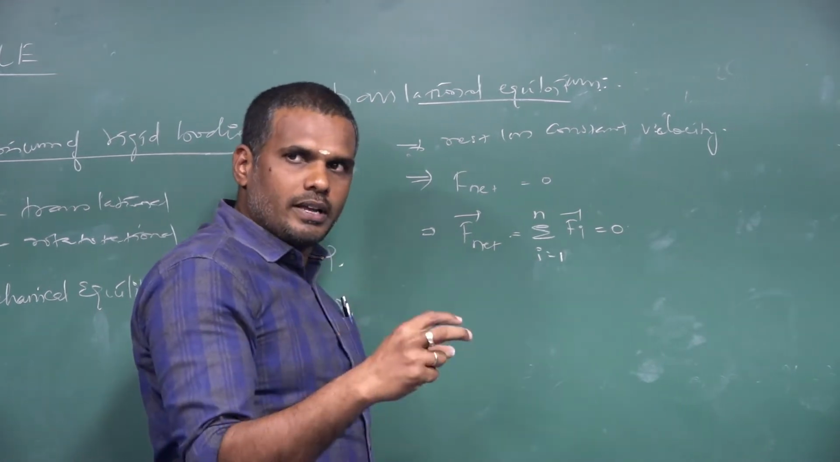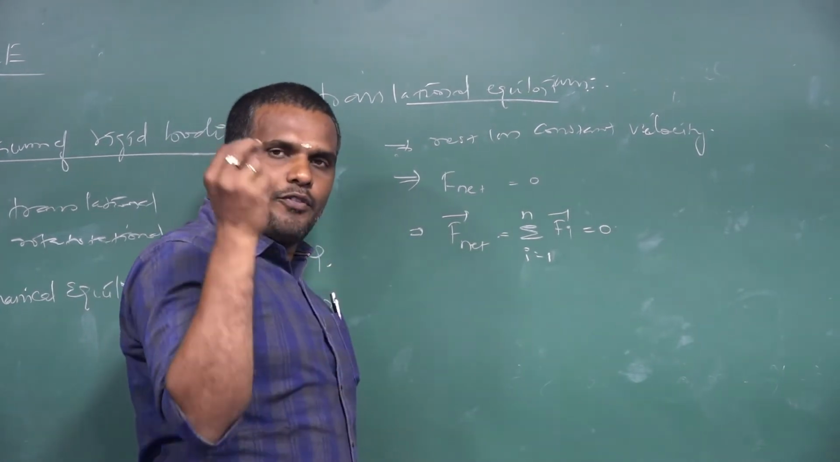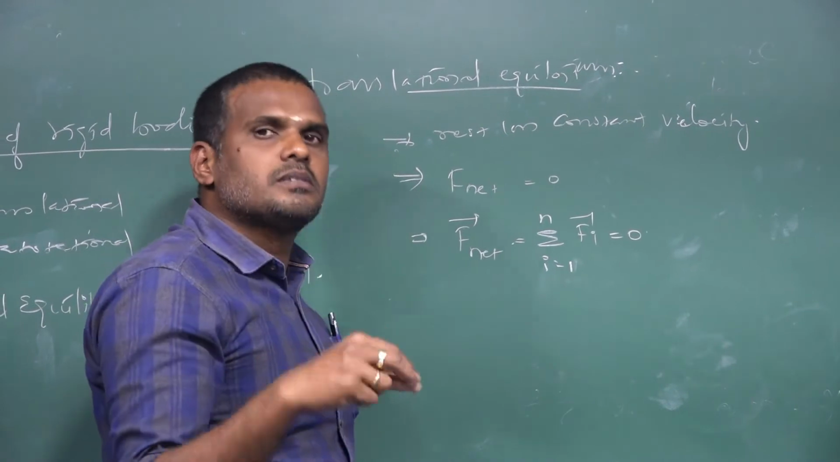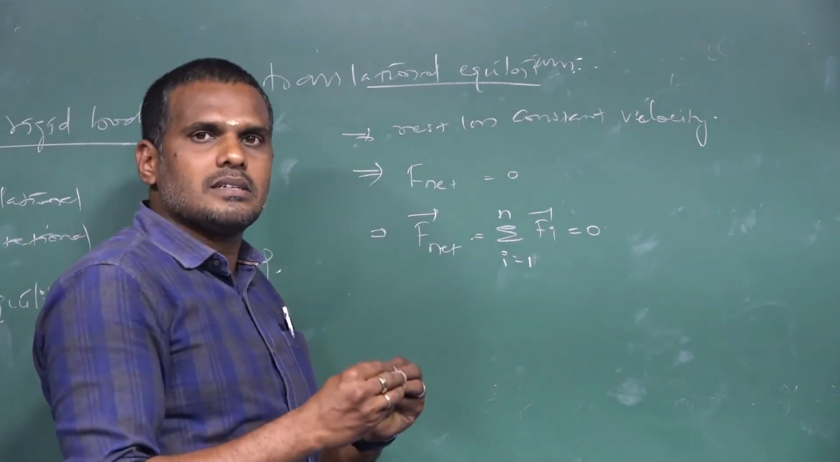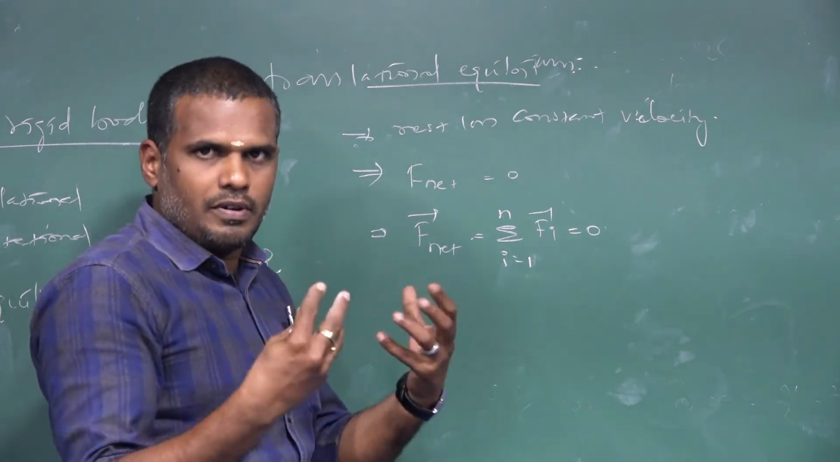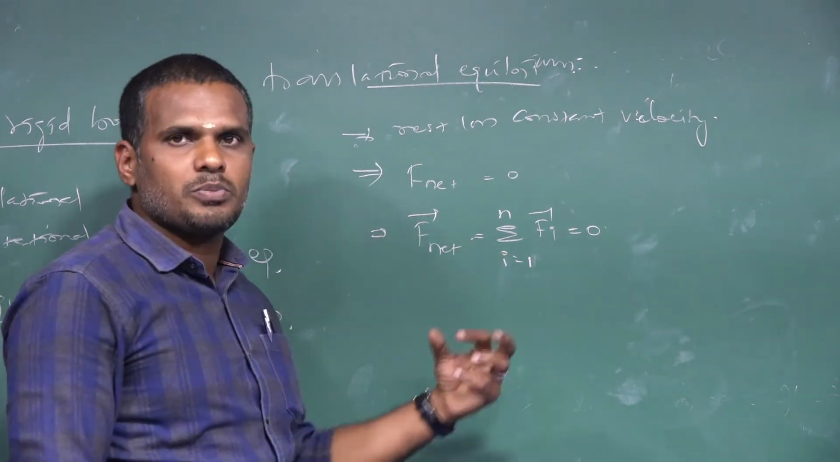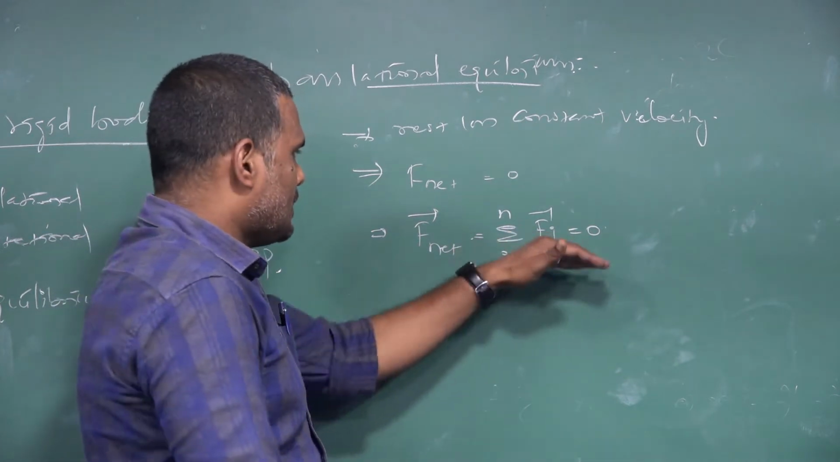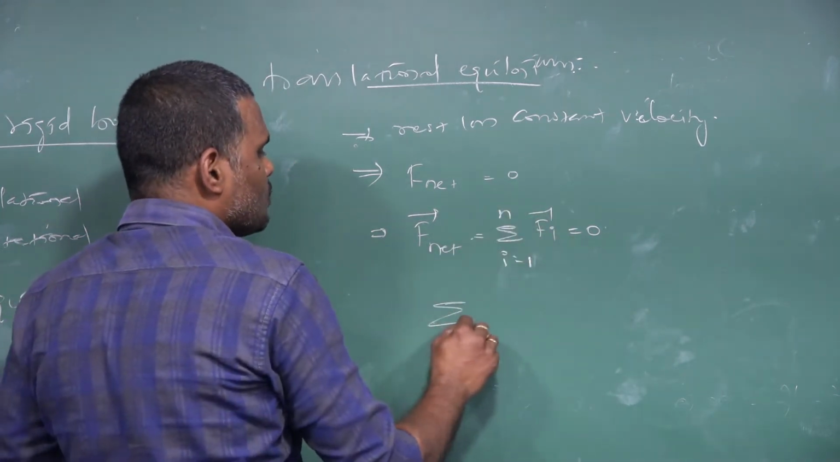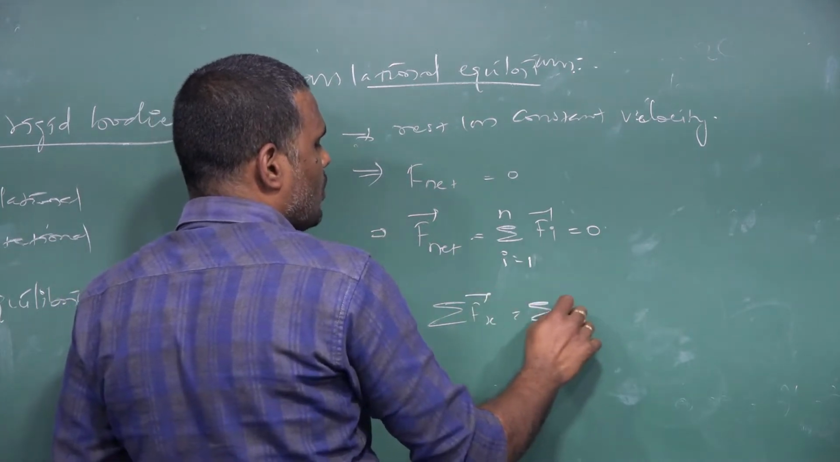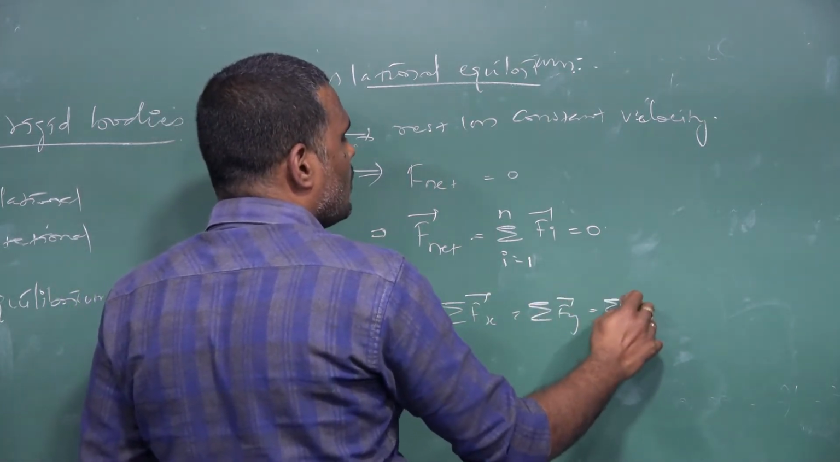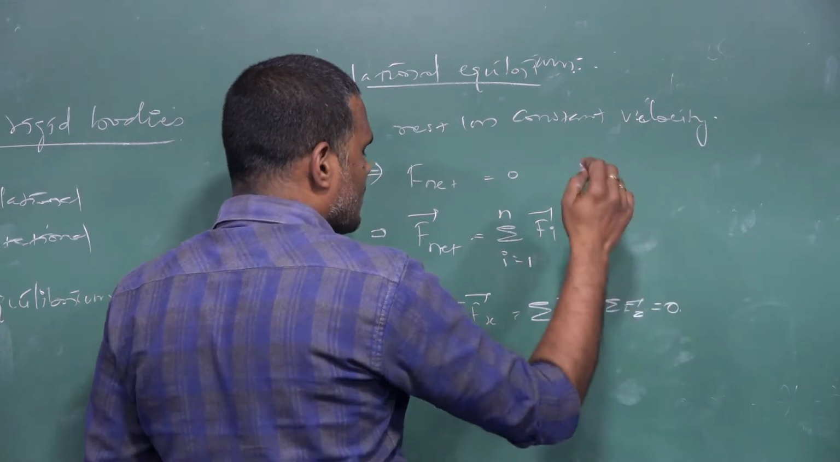which means n number of forces are acting on the rigid body. Each and every force acting on the body must balance each other, so that the effective or net force acting on the body is equal to 0. Then this can be explained in this way: sum of F x vector equals sum of F y vector equals sum of F z vector is equal to 0.